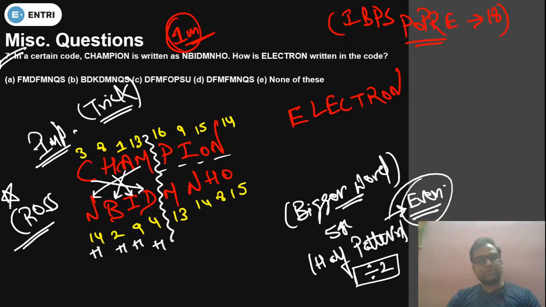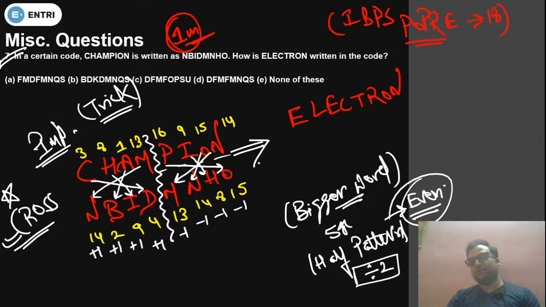And many times this question has been asked in examination. So this is the cross pattern and it is a very important question. And next, from P to O -1, from N to M -1. So this is the -1, -1, -1, -1 pattern. Okay, so this same pattern we have to apply over here.